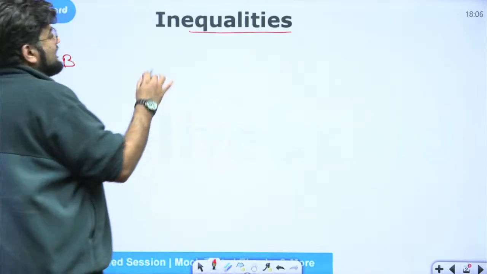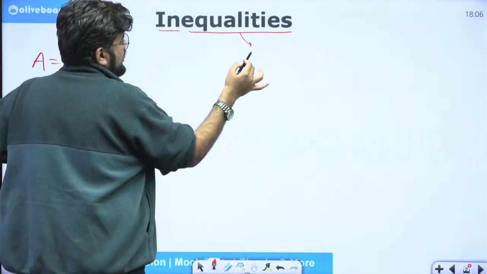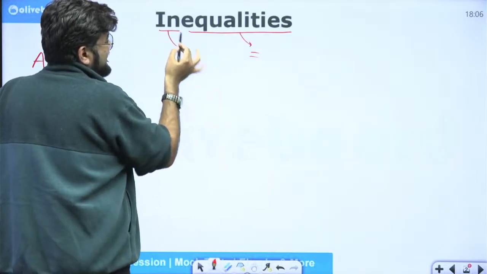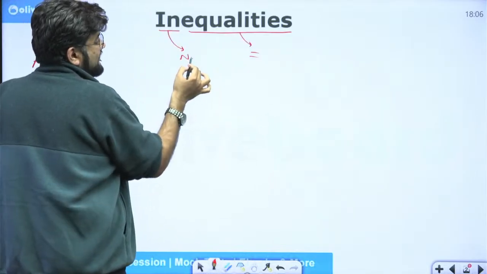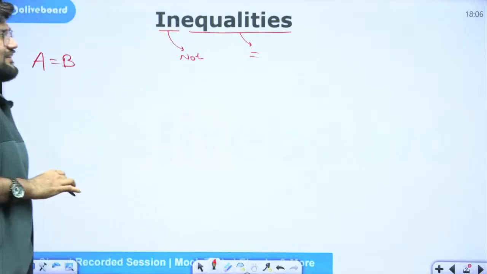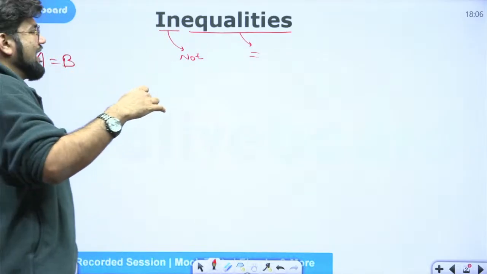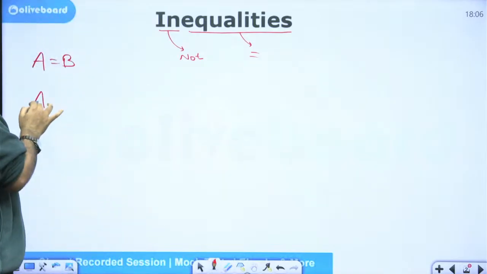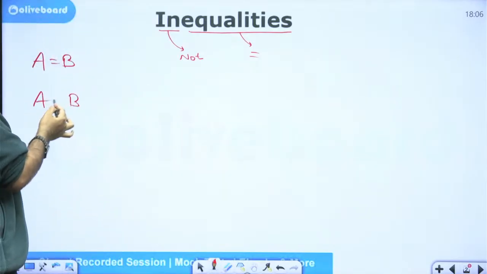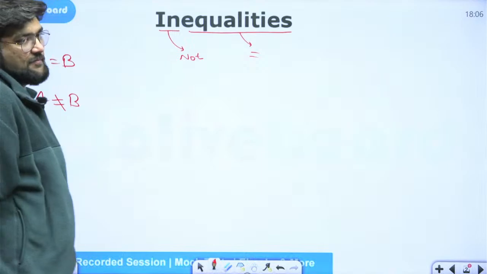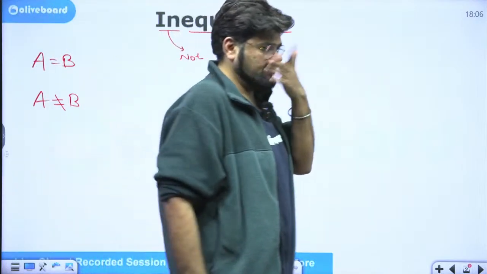Now, when I add this "in" in front, this prefix makes it "not". So inequalities imply every quantity which is not equal to the other quantity. How do we denote that? We say equal and then we put a slash. A is not equal to B.